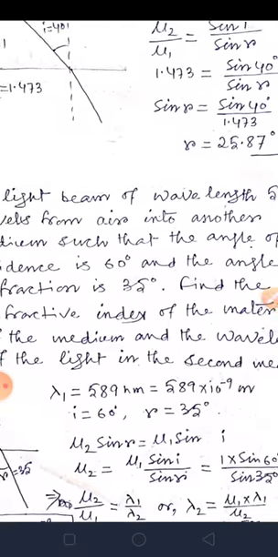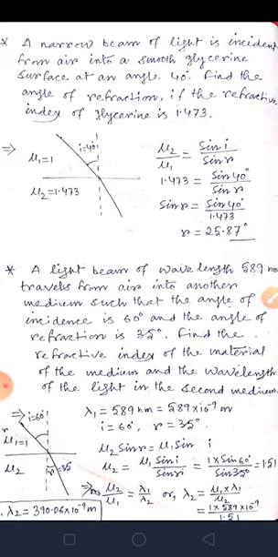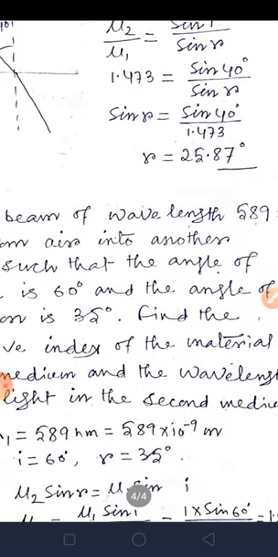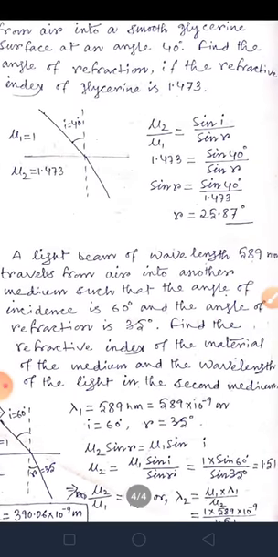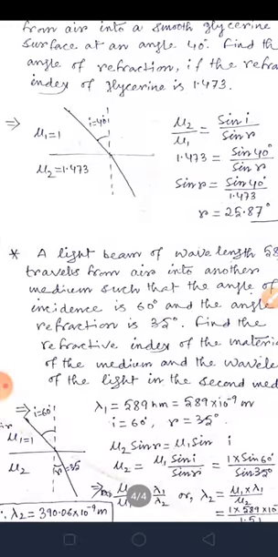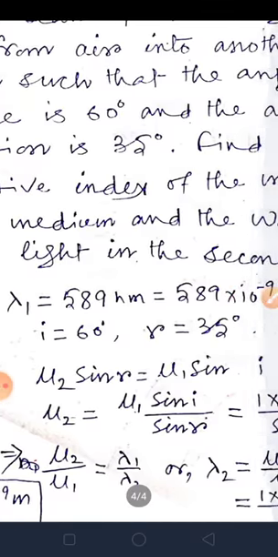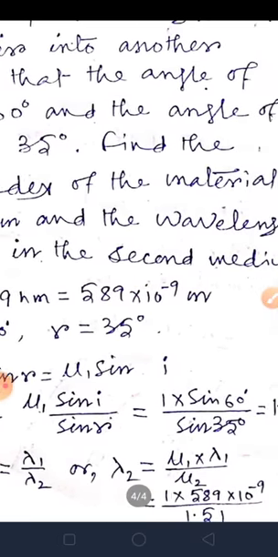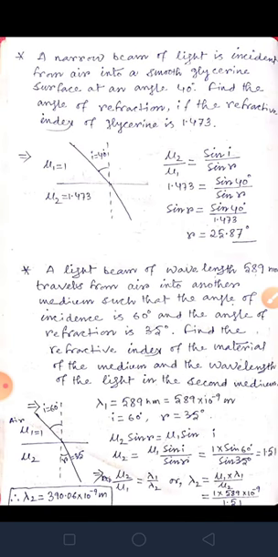So using that relationship, mu2 sine r is equal to mu1 sine I. So mu2 is equal to mu1 into sine I by sine r. From here I get the value of mu2, that is 1.51. Now I know mu2 by mu1 is equal to lambda 1 by lambda 2. From here you can find the value of lambda 2, that is lambda 2 is equal to 390.06 into 10 to the power minus 9 meter. So that is a very easy numerical.